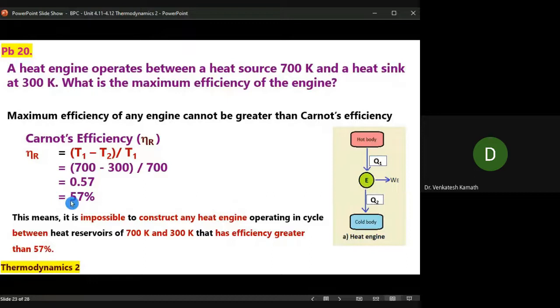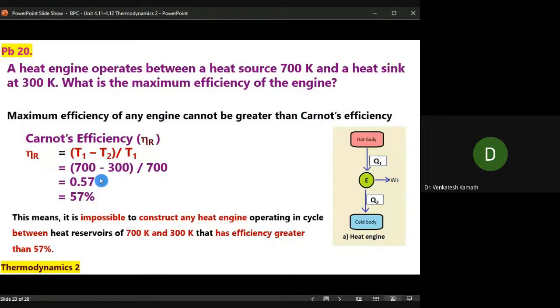Fine. So 57% is the maximum limit. Imagine this. I'll give the same statement, but I will not ask for the maximum efficiency. Instead of the last sentence, I'll put an extra question here: I have constructed an engine and I claim that my engine has an efficiency of 75%. Is it possible? That's my question.